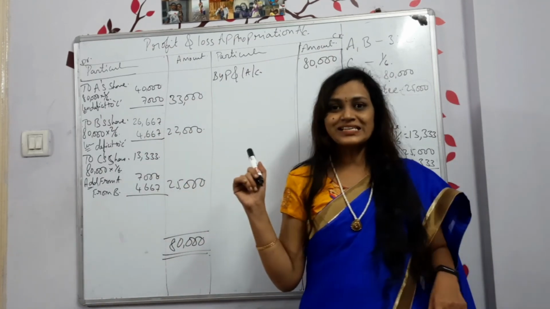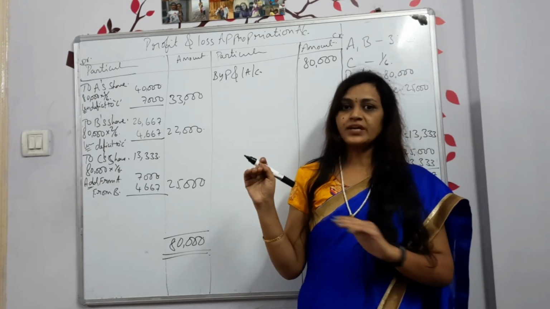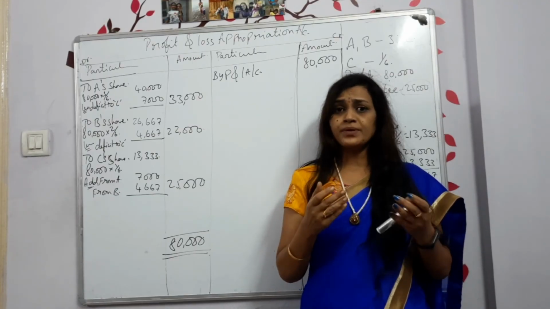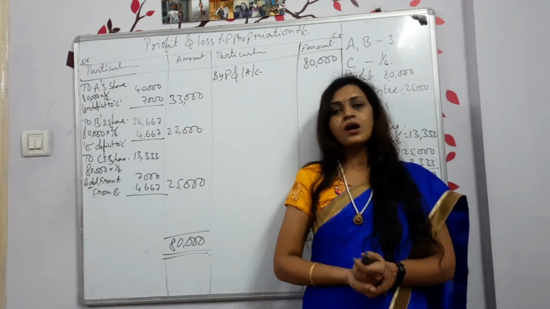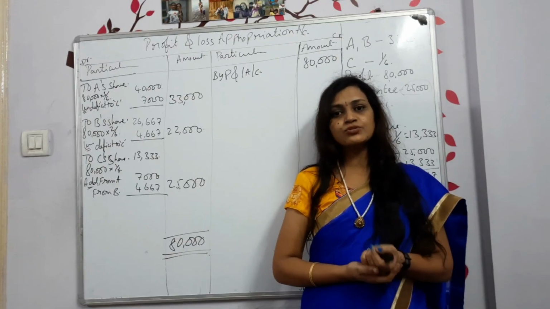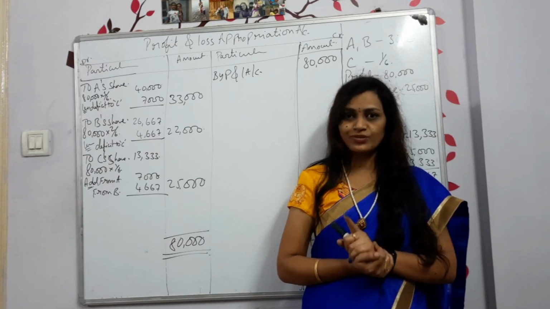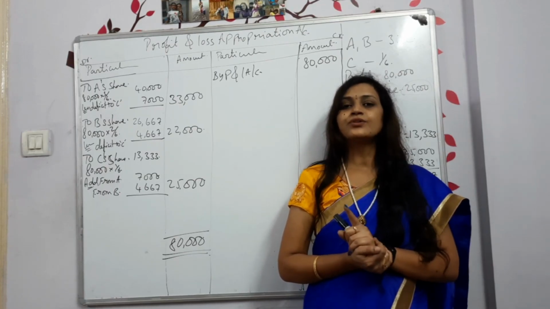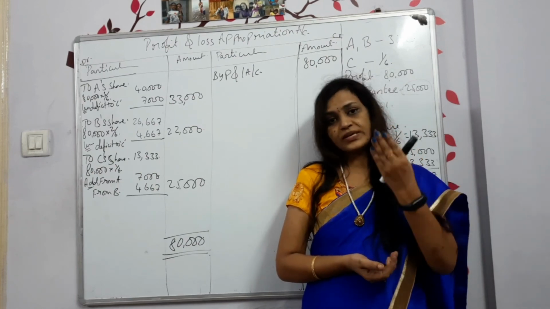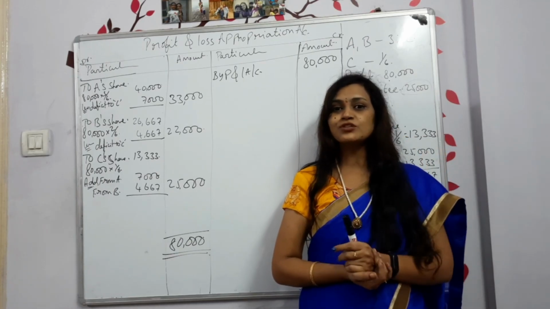So this is the guarantee of profit. Now here both of them shared in the old ratio. Sometimes in the question they will give that maybe only one partner can share, or else they will give some new ratio, or else they will ask you to find out the ratio. So there are different methods to solve this guarantee of profit. So according to the given question, according to the data, you have to check which method you are following. The method will be the same. Who is giving the amount, that you have to check, and then you will be solving the question. Okay. Those methods also we will do soon.